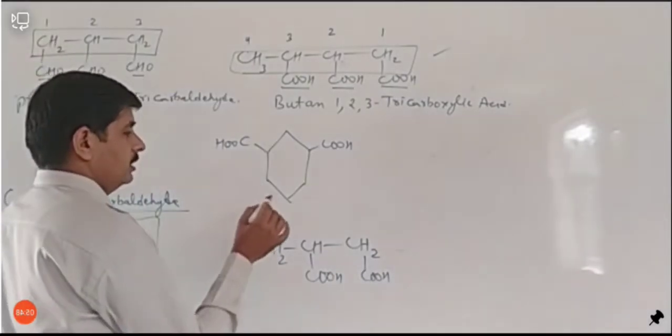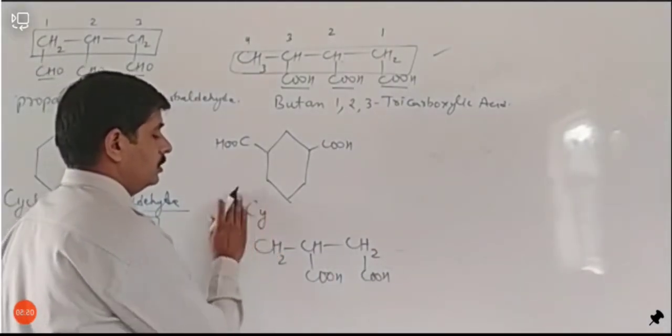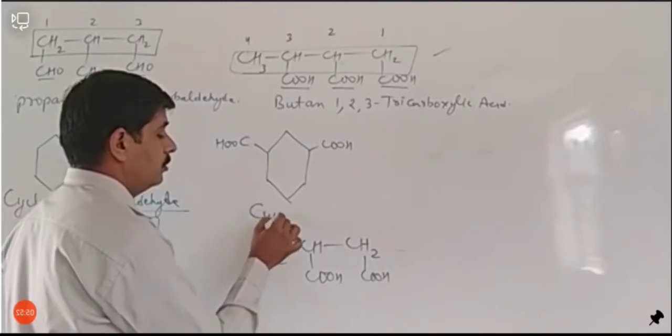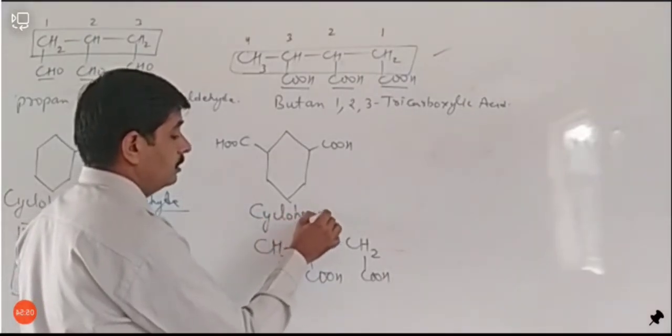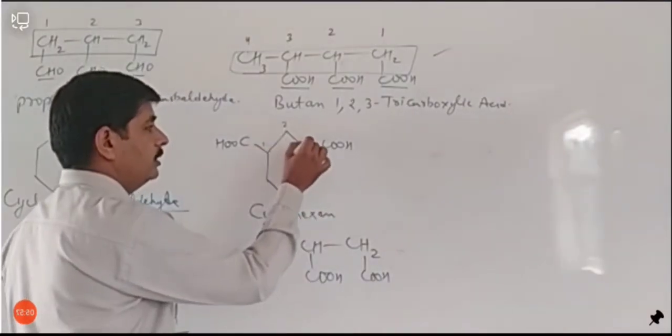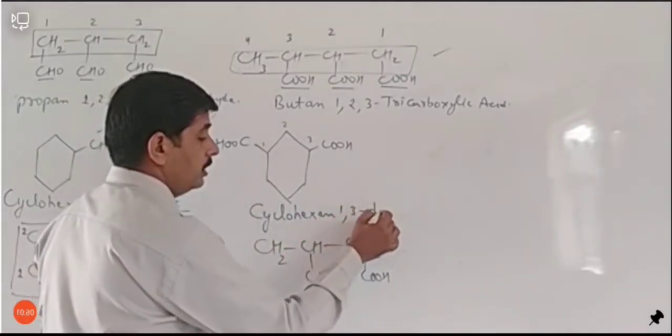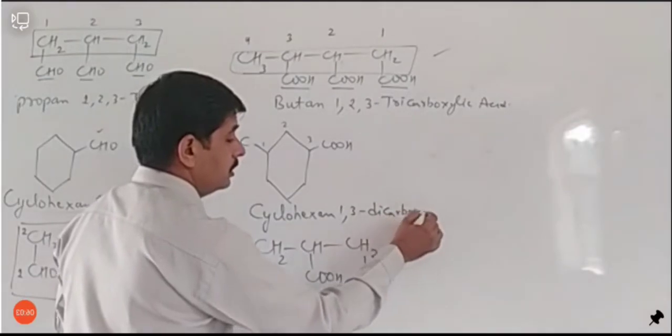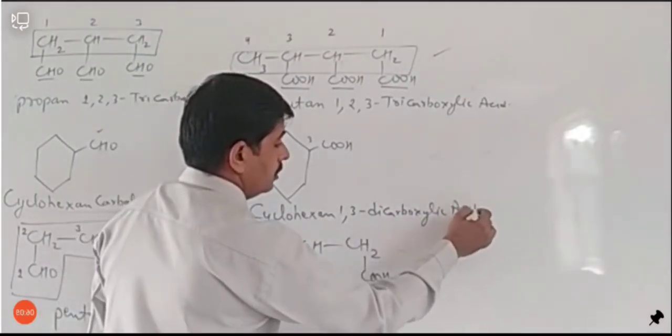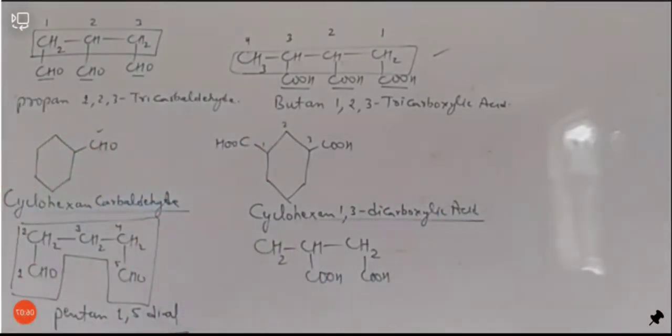So this is cyclohexane and 1, 2 and 3. So their position is 1, 3, 1, 3 dicarboxylic acid.